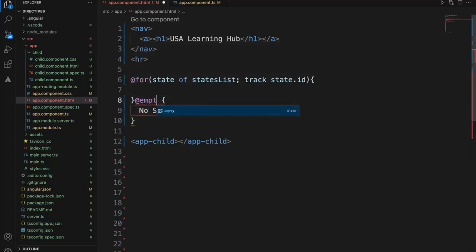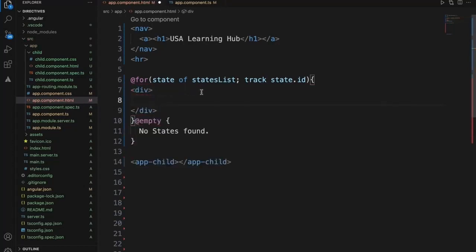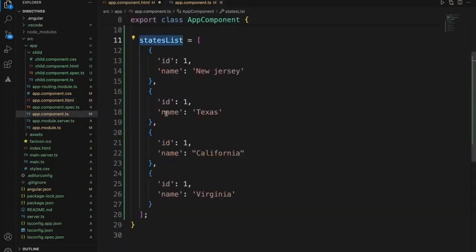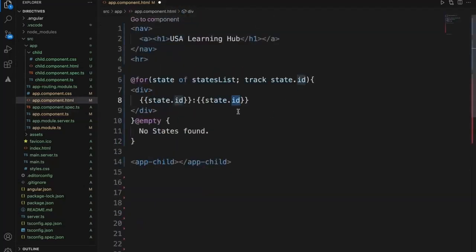Sorry, not else, it should be empty. Say no states found. And within this, we'll just print state.id and state.name.